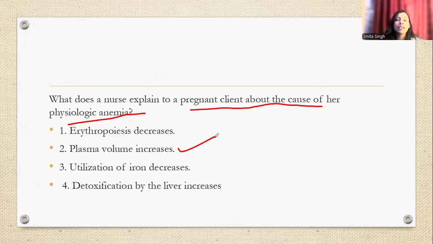Okay, so always remember, if I ask you to define what is anemia during pregnancy, what will your answer be? The HB level, if it is less than 11 gram per deciliter during pregnancy, that is defined as anemia in pregnancy. Okay, is that clear? So you cannot go to different ranges. The answer is 11 gram per deciliter. Okay, you should not take other ranges.